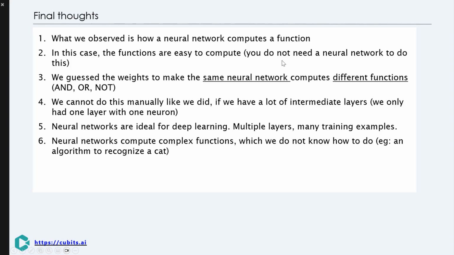However, as networks grow with more layers, manual tuning becomes impractical. That's where the power of deep learning shines. Neural networks excel at handling complex functions and vast data sets, enabling them to perform tasks like image recognition, which are beyond traditional algorithms. So, while today's examples were basic, they illustrate the explainable principles of deep learning.